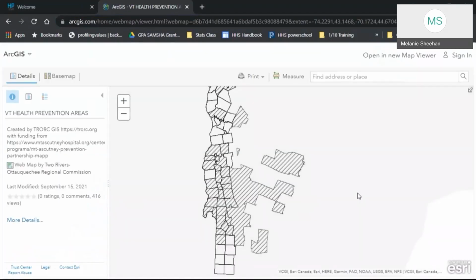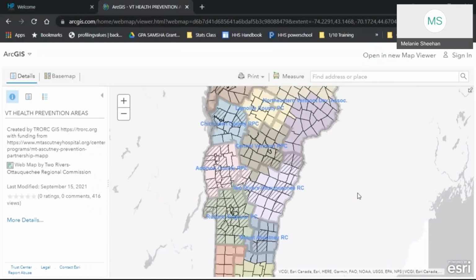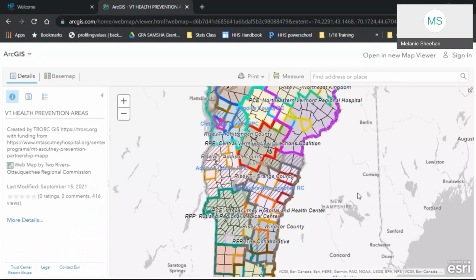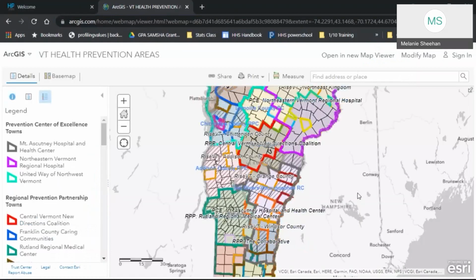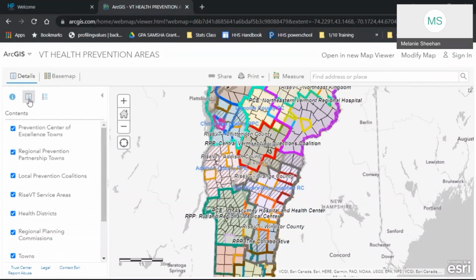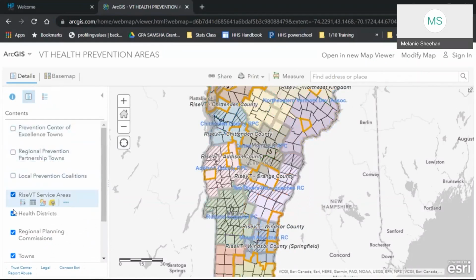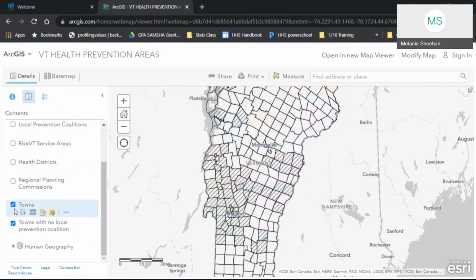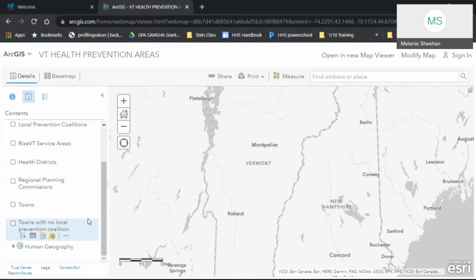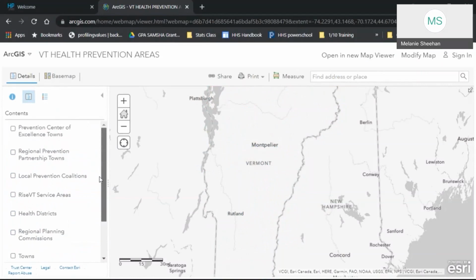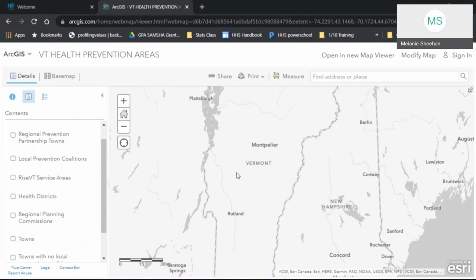When the map initially starts, you will find it very overwhelming with a lot of labels, colors, hashtags, and boundaries. The best way to navigate this map is to toggle to the top 3 icons in the upper left-hand corner and click on the Show Contents of Map icon. And what you'll want to do is initially uncheck all of the various boxes. These are all the choices of the layers that are contained in this map. So I like to start with a blank map of Vermont.